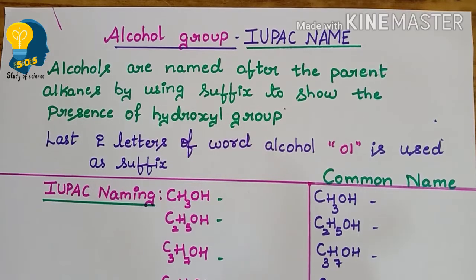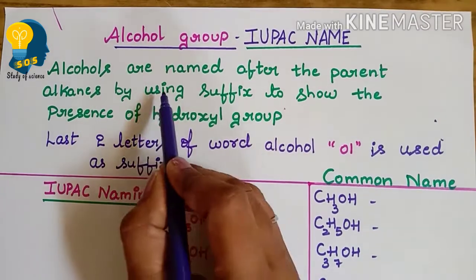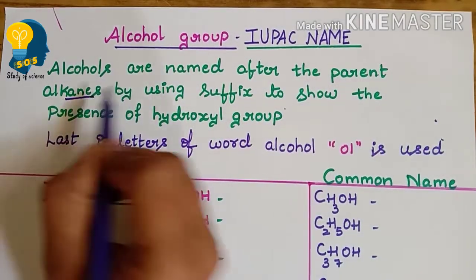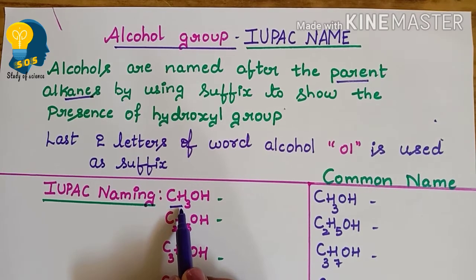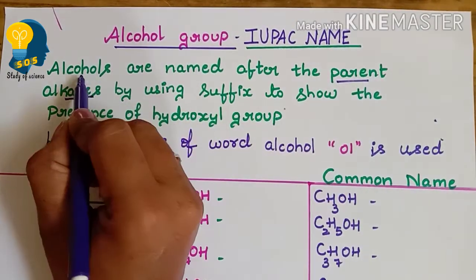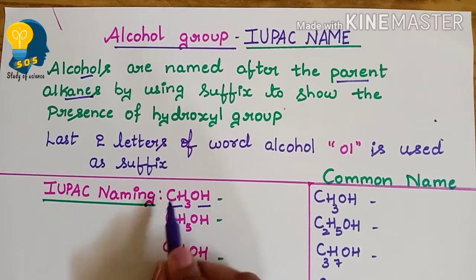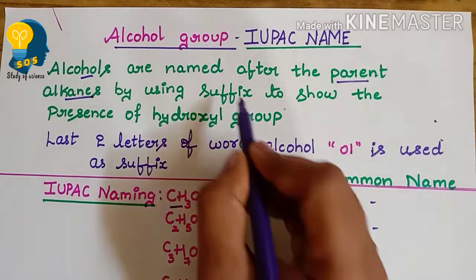You already know what is IUPAC name, right? See, alcohols are named after the parent alkanes. Just now we have seen, if this is an alkane, and as we remove one hydrogen it becomes an alkyl group, right? So these alcohols are named after the parent alkane. That is by using the suffix.